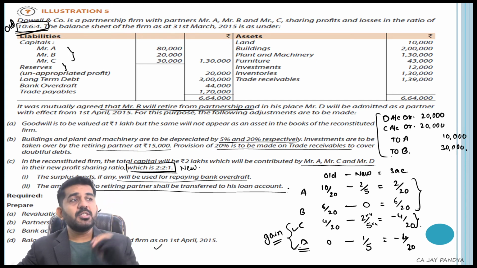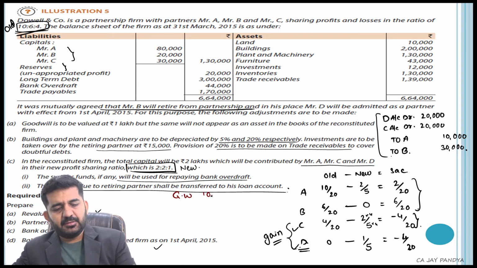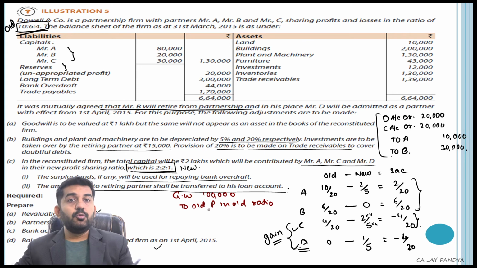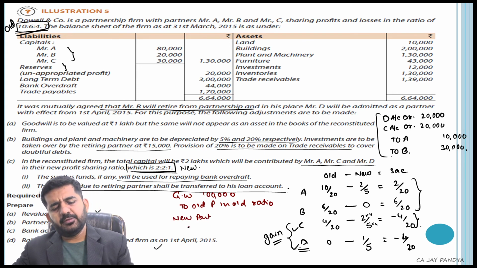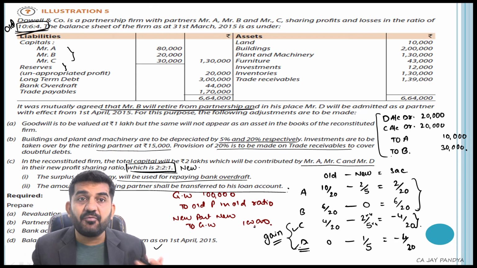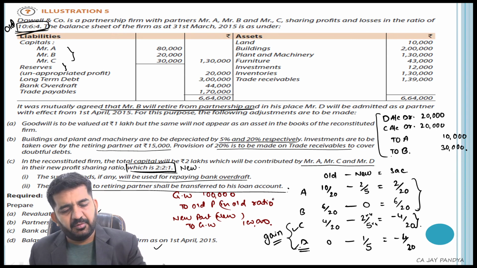What was the other way I was telling you? Goodwill account debit 1 lakh to old partners in the old ratio, and goodwill is not to be shown in the balance sheet. So new partner account debit in new ratio to goodwill. There is an alternate way. This is also a way in which you can do it. The new partner will be in the new ratio, and the old partner in the old ratio.